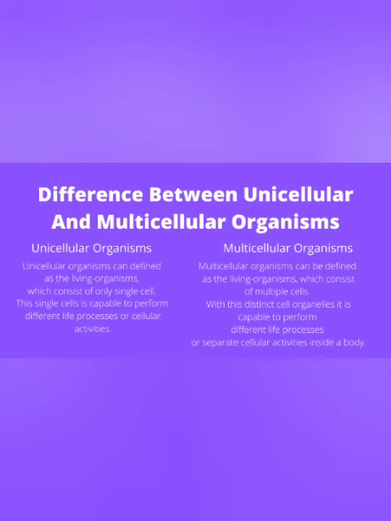Now let's come to the difference between unicellular and multicellular organisms. Unicellular organisms can be defined as living organisms which consist of only a single cell. This single cell is capable of performing different life processes or cellular activities. Multicellular organisms can be defined as living organisms which consist of multiple cells. With distinct cell organelles, they are capable of performing different life processes or separate cellular activities inside a body.